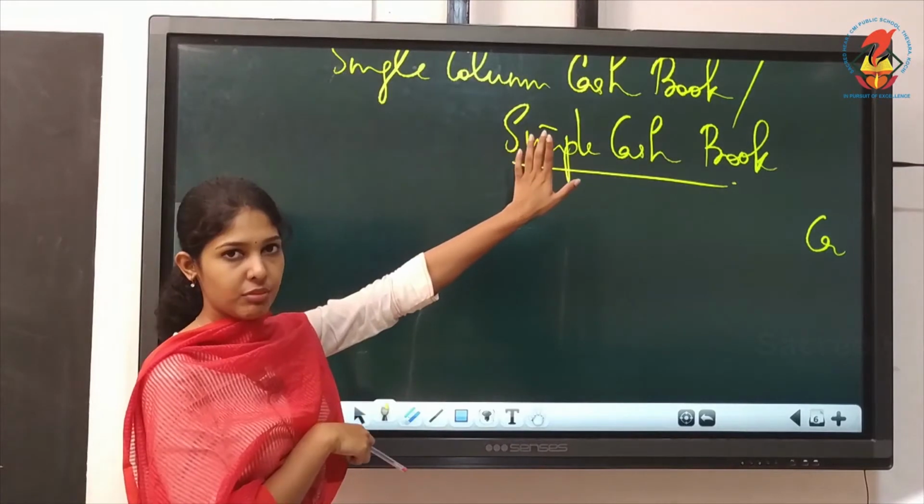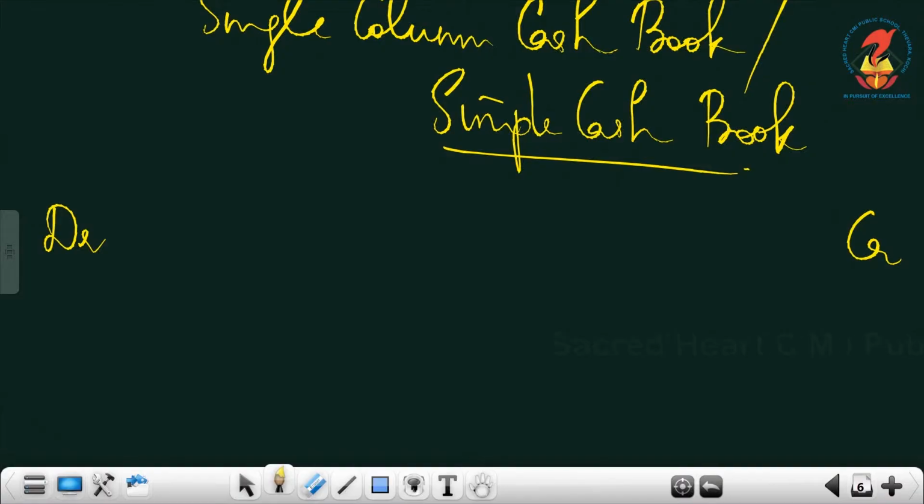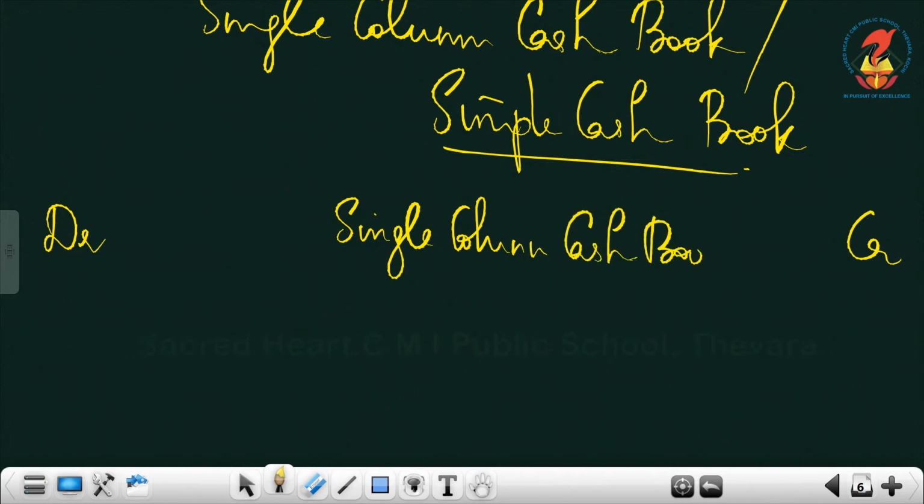This is the main heading which you can write for this section, and for the cash book you give the heading. Once again you give the heading single column cash book, or you can write simple cash book, anyone. Underline the heading. Debit and credit sides we wrote.